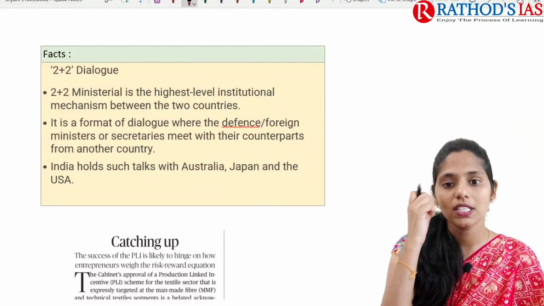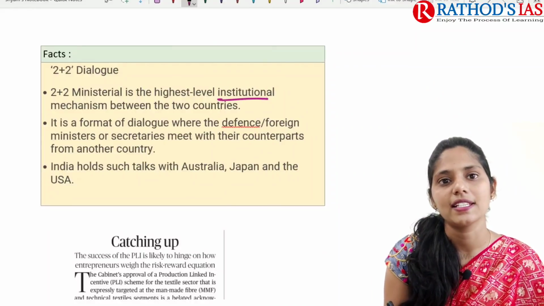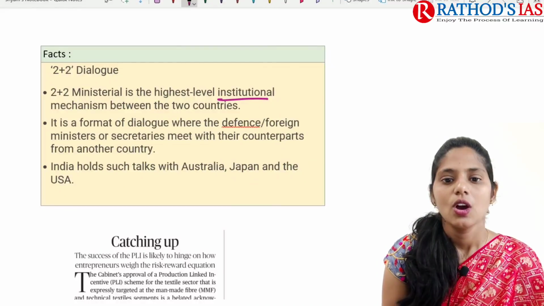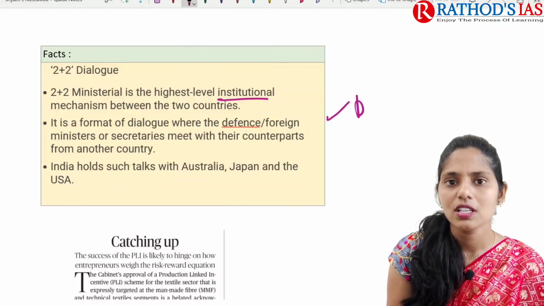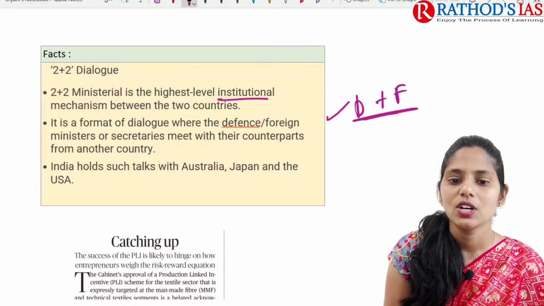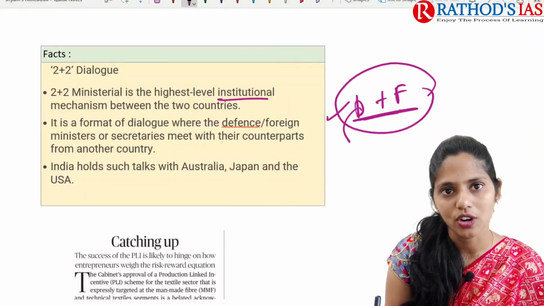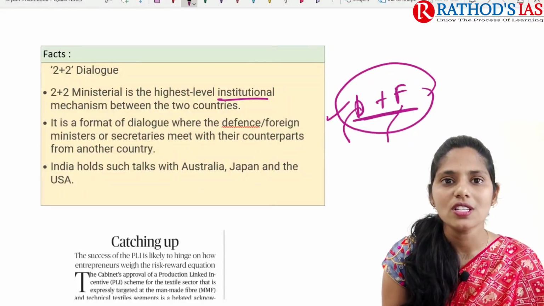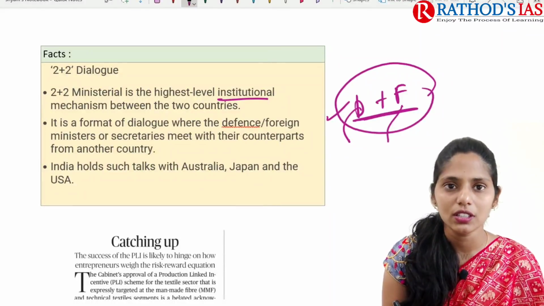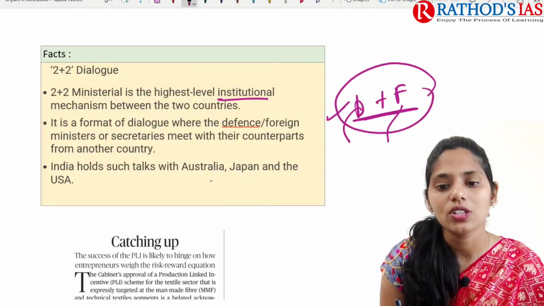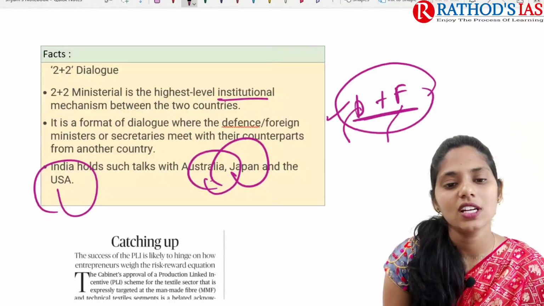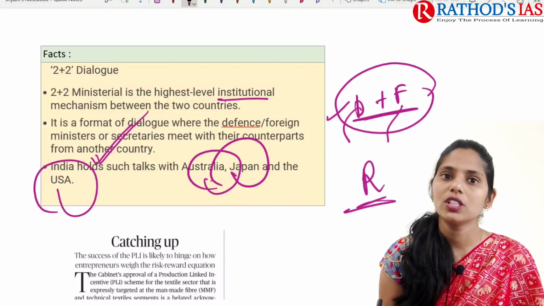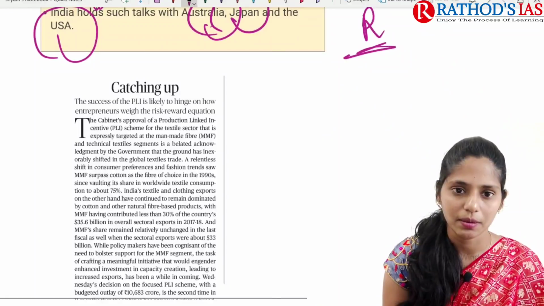This 2+2 ministerial is one of the highest level institutional mechanisms between the two countries. This dialogue is between defense and foreign ministers: the defense minister and foreign minister of one country and their counterparts. India holds this type of 2+2 dialogue with countries like Australia, Japan and the USA, and recently India announced that it is going to have a 2+2 ministerial dialogue even with Russia. So this is the gist of this topic, and now let us move on to the next topic.